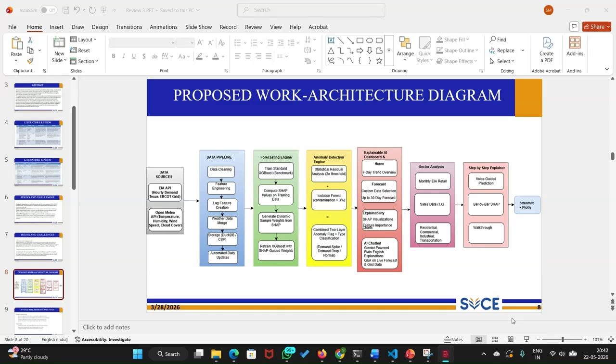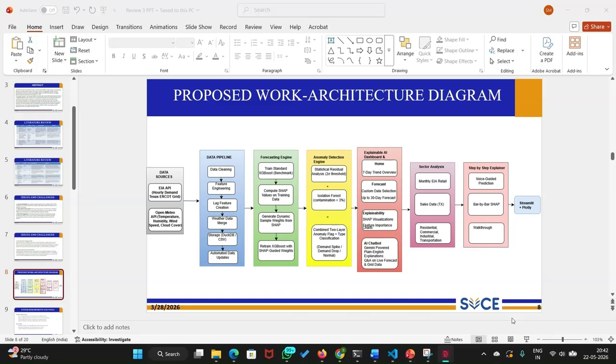Like from the date column, we can say whether it is a holiday or a weekday, what hour of the day it is, or what weekday it is. So this information could be gathered just from the table. That is what feature engineering is. And then lag features are created, meaning we use previous demand values to help predict future demand. We also merge the weather data with the demand forecast.